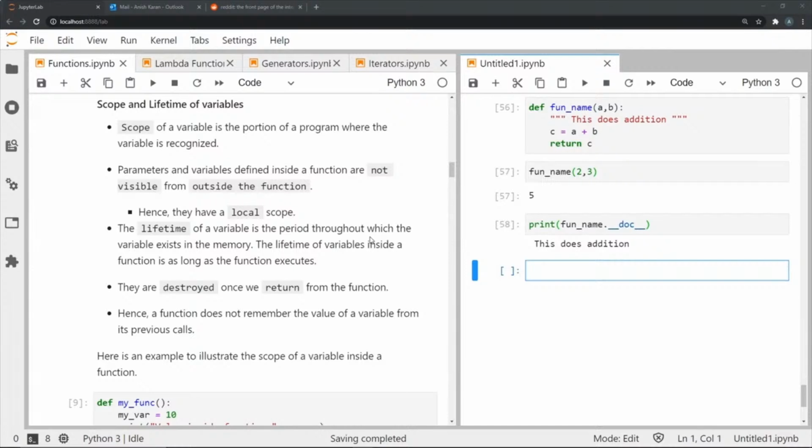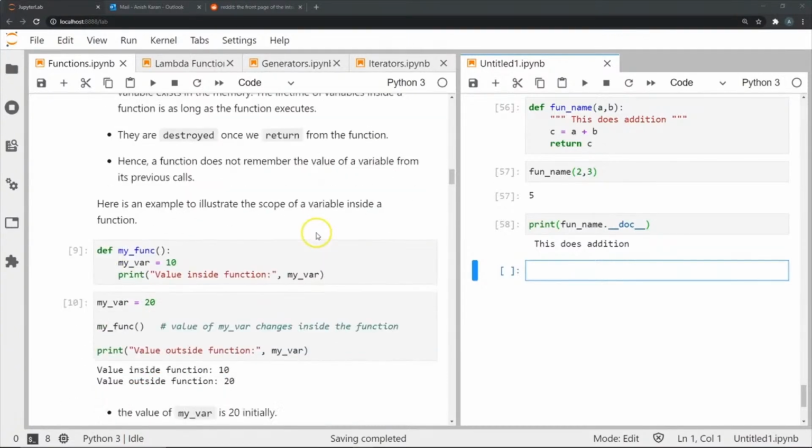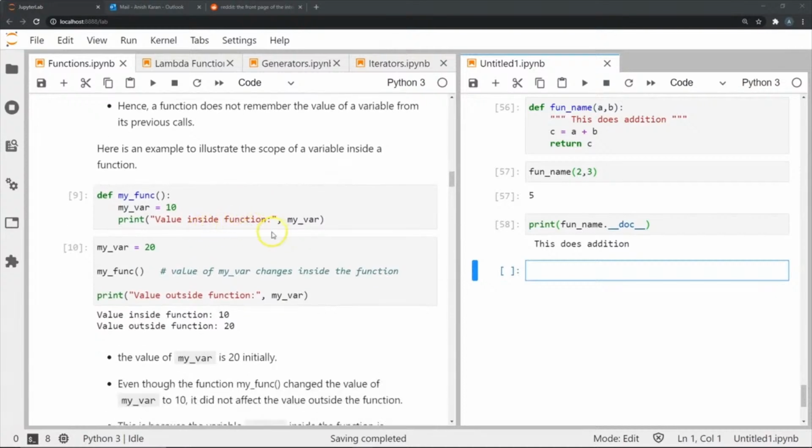Now the lifetime of a variable is the period throughout which the variable exists in the memory itself. It's very important to note that the lifetime of variables defined inside a function lasts only as long as the function executes. Once we return from a function, whatever we have defined within it is destroyed. So when we use a function, it will not remember the values of a variable from a previous function call. Let's try to understand this concept using some examples.